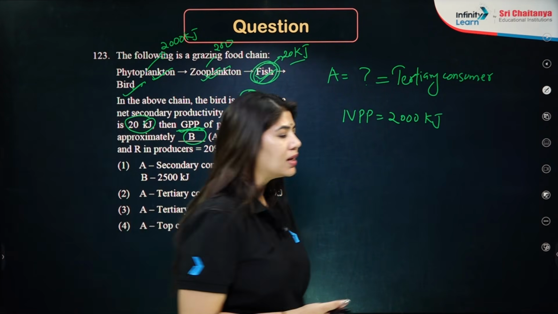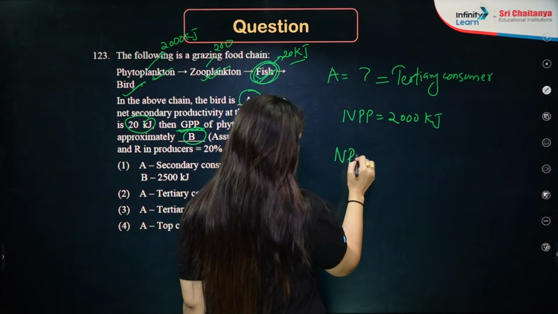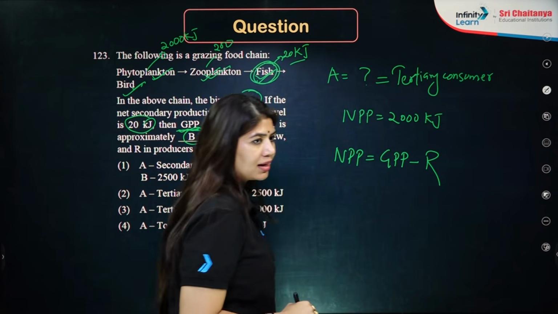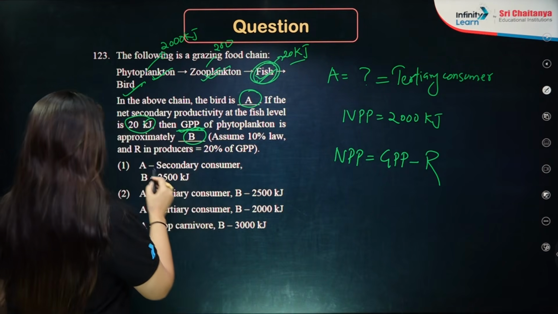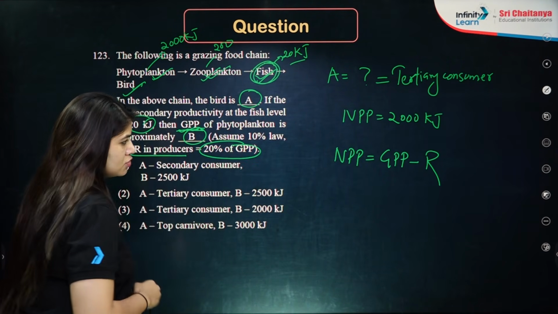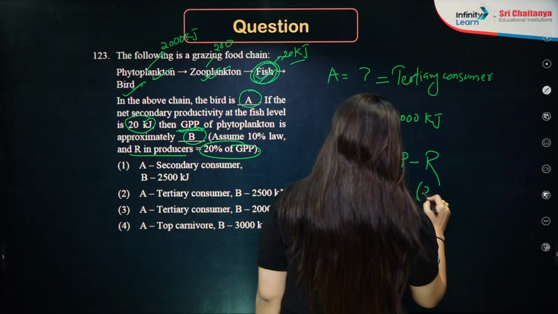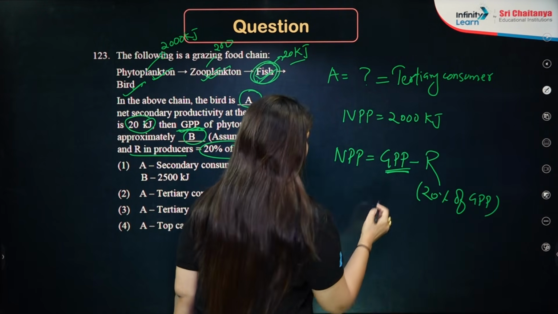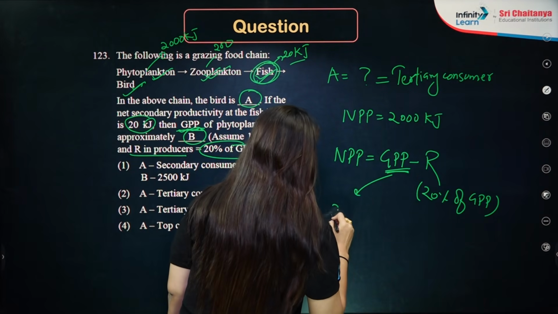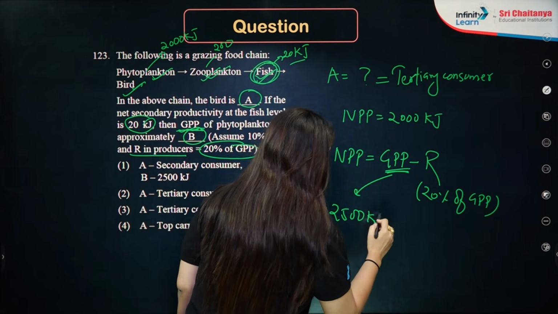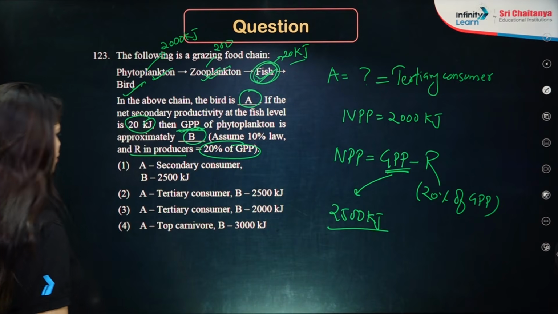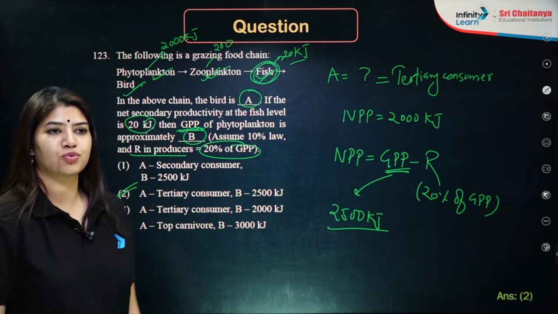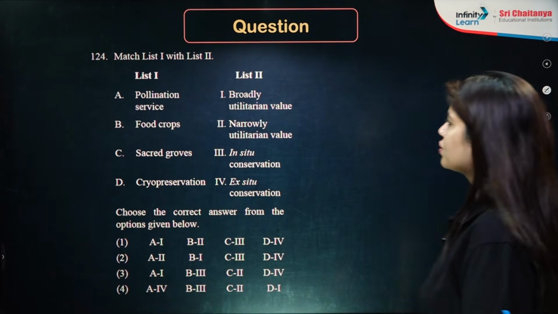Now what is GPP? Your NPP, which is net primary productivity, will be gross primary productivity minus respiration. Respiration has been given, R is 20% of the GPP. So 80% of it is my NPP, so the GPP value will be 2500 kilojoule. So A is my tertiary consumer and B is 2500 kilojoule. Answer is option number 2. Okay. Moving on to the next question.